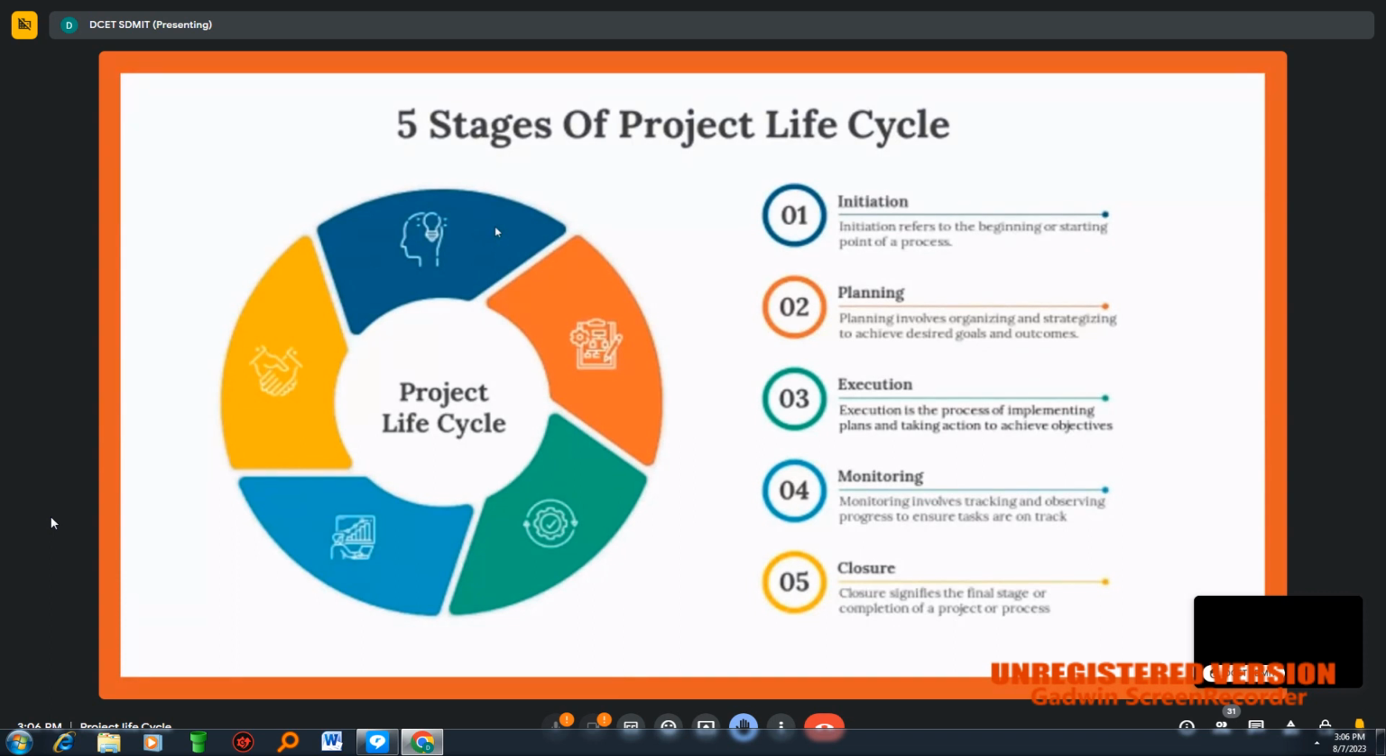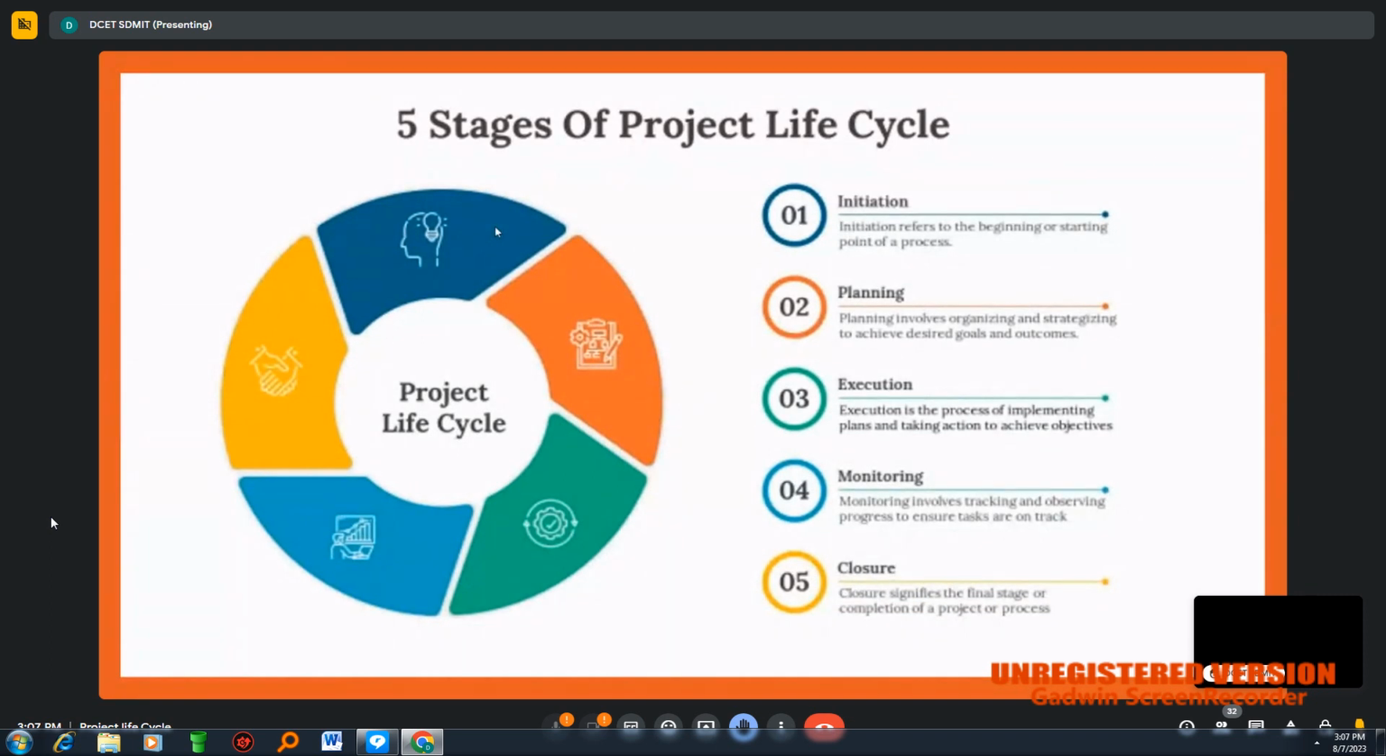Once we are ready with the plans, usually we should not stick to one plan. We should have alternative plans. If we have one or more than one plan, it is always fine. When it comes to execution, it is a process of implementing plans and taking actions to achieve objectives. Here our objective is the construction of a building, for which we have already planned.